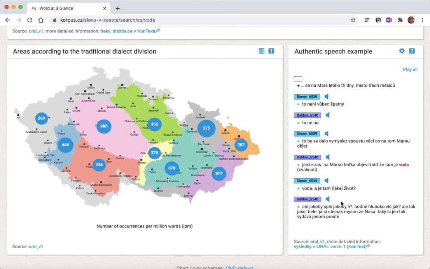And if I wanted to find out more examples of people speaking, I could follow up on here, but for that I would have to register, which is free, and find out a bit more about how to use the corpus. So we'll look at that in another video.